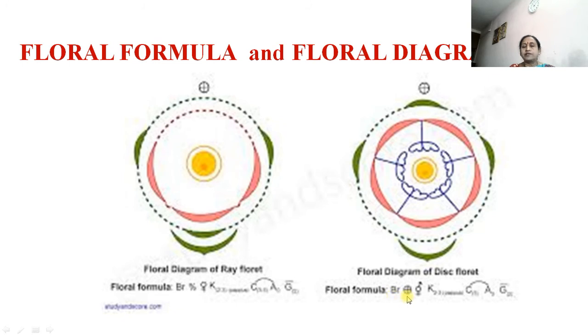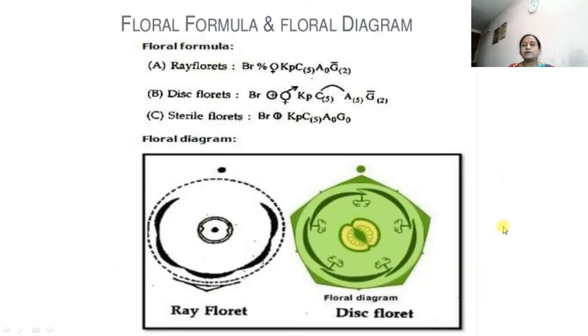It is actinomorphic, means when we cut the flower we will get two equal halves, so that's why it is actinomorphic. Then bisexual, both the sexes are present, androecium as well as gynoecium both are present, that's why bisexual. Then calyx, they are pappus, that is hair like or rudimentary. Then corolla 5, androecium 5 and they are epipetalous, means they are fused to petals. Gynoecium, bicarpellary syncarpous and ovary inferior, that's why this is the symbol given on the G, that is gynoecium. Then this is also the floral formula.